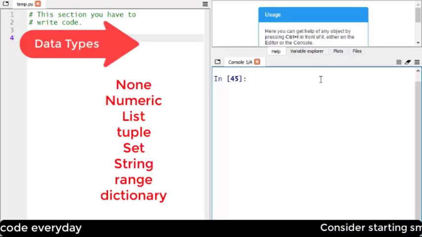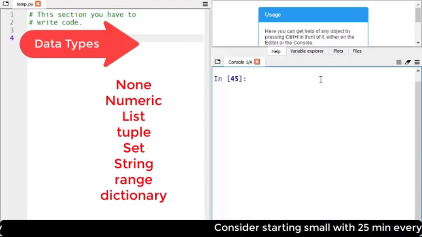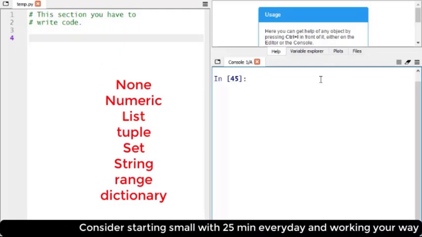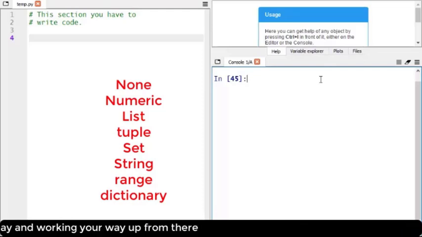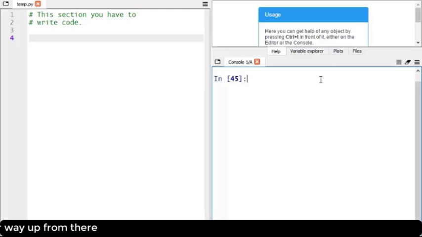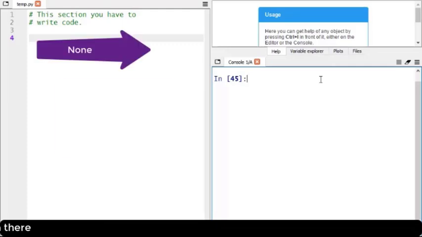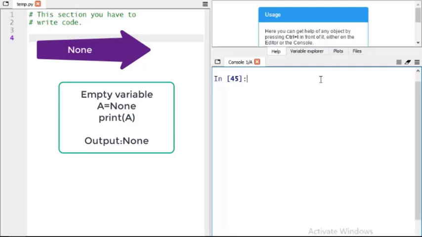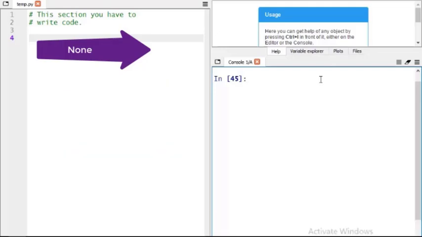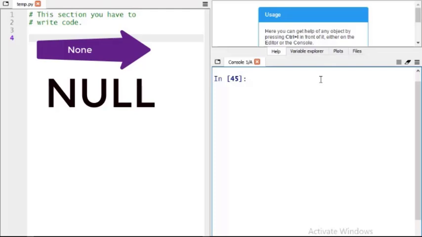Let's list these data types: none, numeric, list, tuple, set, string, range, and dictionary. None: when you have a variable a and it is not containing any value, then it is none. In other languages, we use the keyword null.